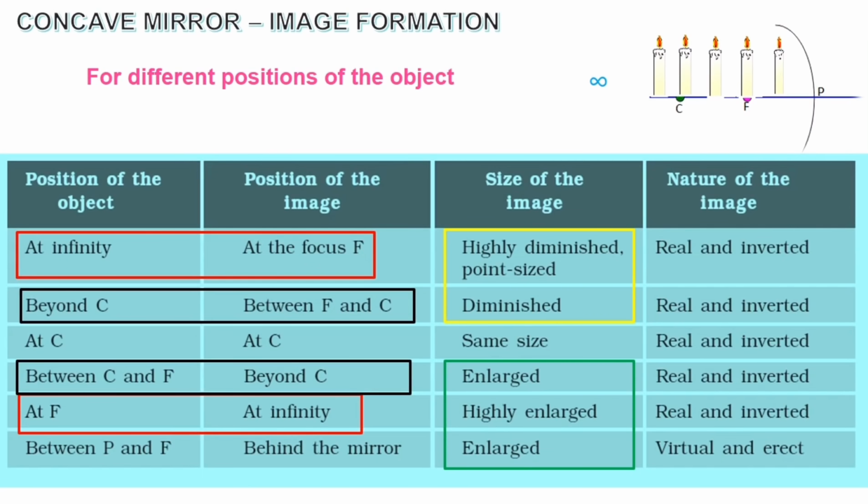And the nature of the image. The first 5 positions will have real and inverted images as nature. That is, for the first 5 cases, the image is formed on the front of the mirror. For the last case alone, it is virtual and erect, so the image is formed behind the mirror. So a concave mirror can produce both real and virtual images. Using the rules studied before,